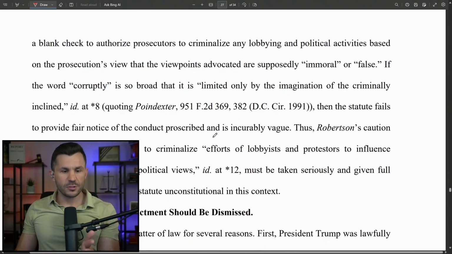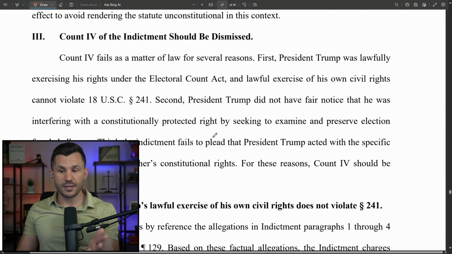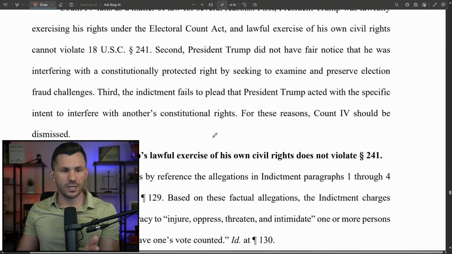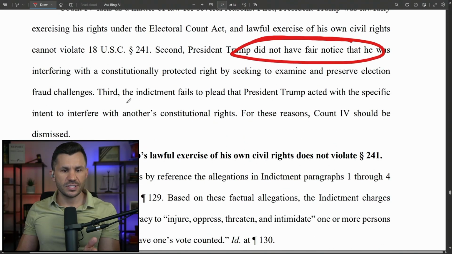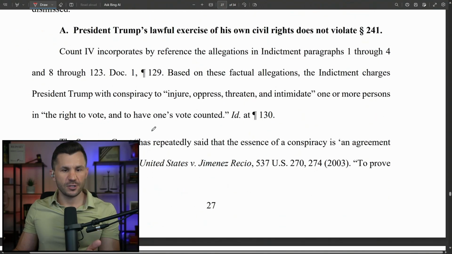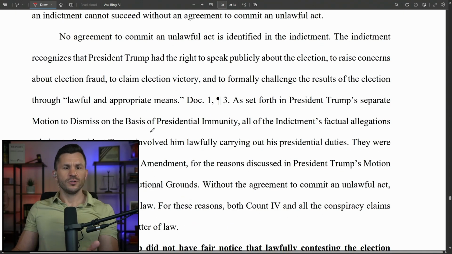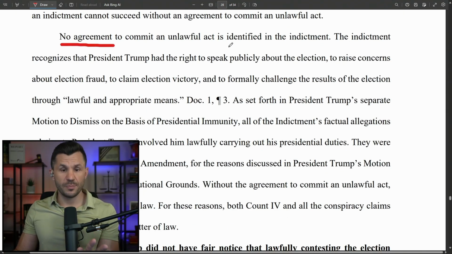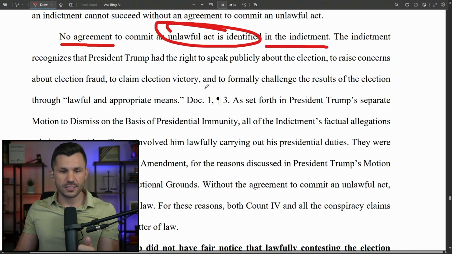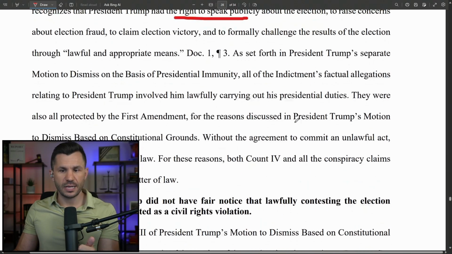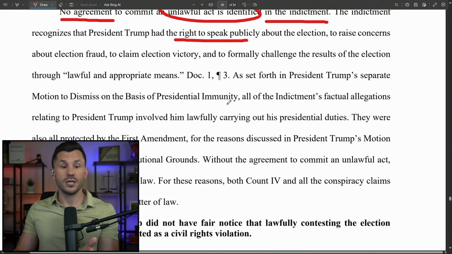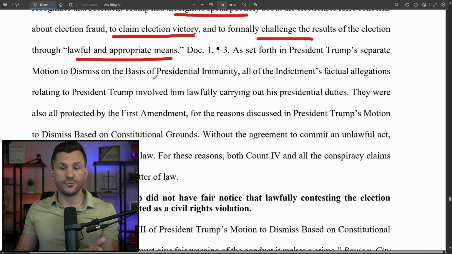Further, they say other holdings support our claim, and they say this other count of the indictment should be dismissed as well. Trump did not have fair notice that he was interfering with a constitutionally protected right by seeking to examine and preserve election fraud challenges, and therefore this should be dismissed as well. They say no agreement between Trump and others to commit any unlawful act is identified. The indictment recognizes that Trump had the right to speak publicly about the election, also to raise concerns about fraud, to claim election victory, and to formally challenge the results. What they said was through lawful and appropriate means.